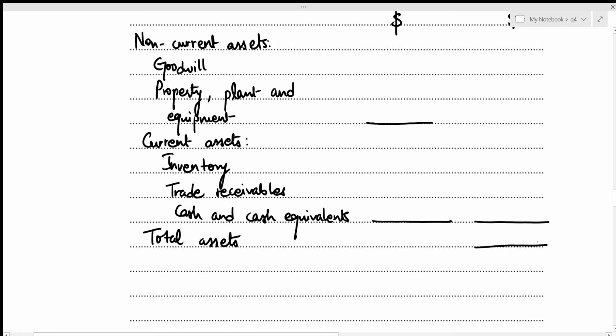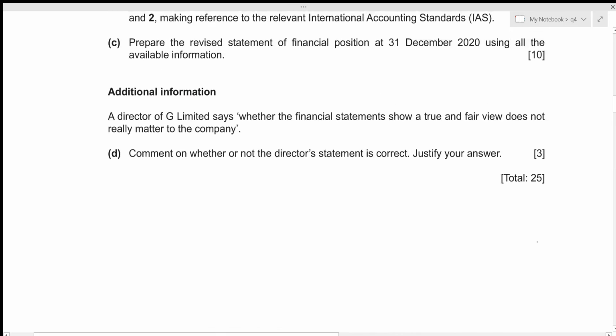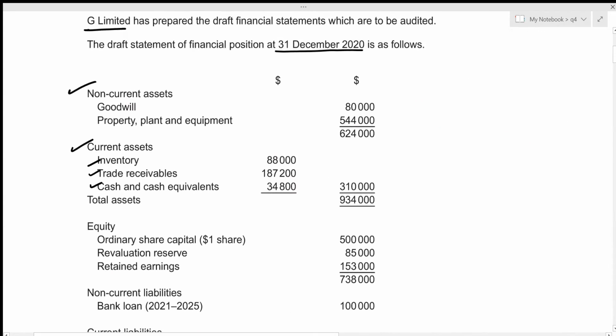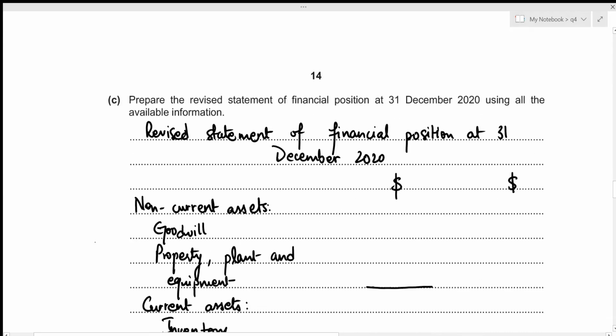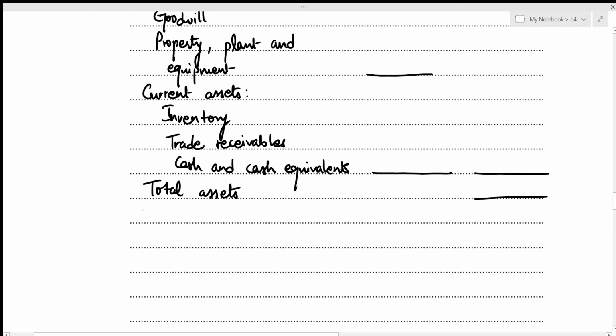Okay, then we can move towards our capital and liabilities section. We can see that the first one is equity, which deals with ordinary share capital, revaluation reserve, and retained earnings. So let's copy these down as well. That's equity with ordinary shares with $1 each.